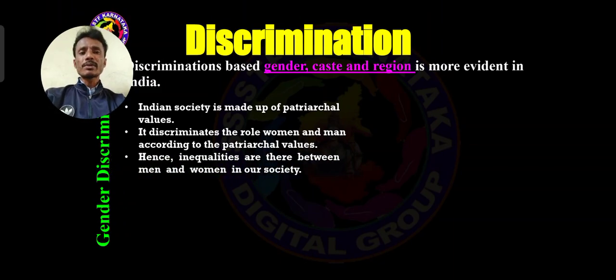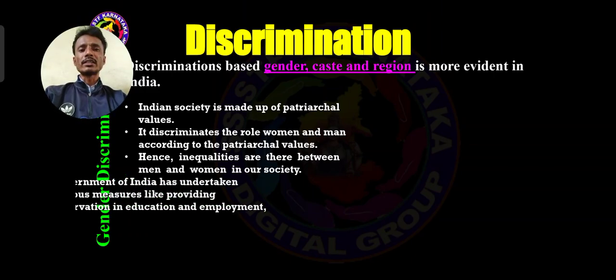This is the reason there are inequalities between men and women in our society. This is sometimes asked as a 1 mark question and sometimes as a 2 mark question: why are there inequalities between men and women in our society? Because Indian society is made up of patriarchal values and it discriminates the role of women and men according to the patriarchal values. This is the main reason we find for inequalities in society. Got it? Very, very important.